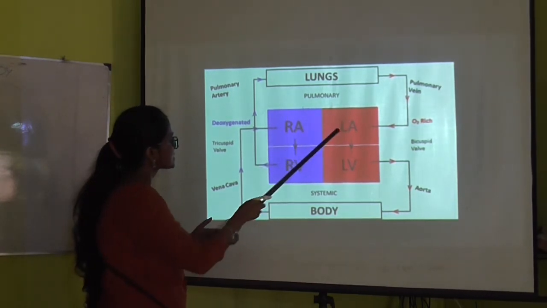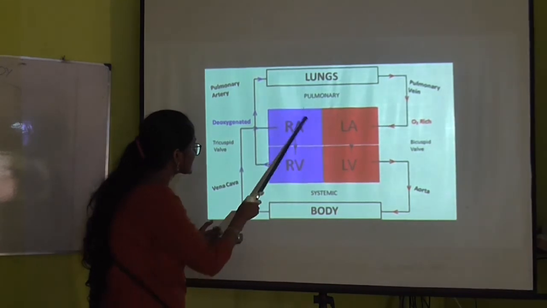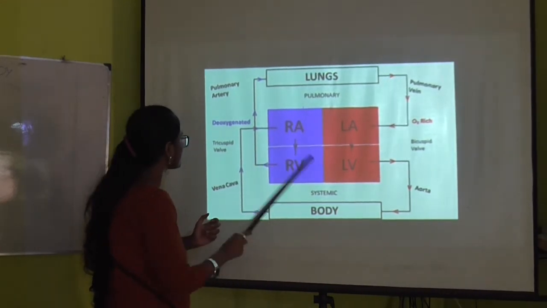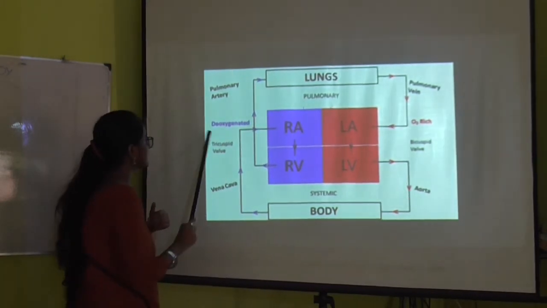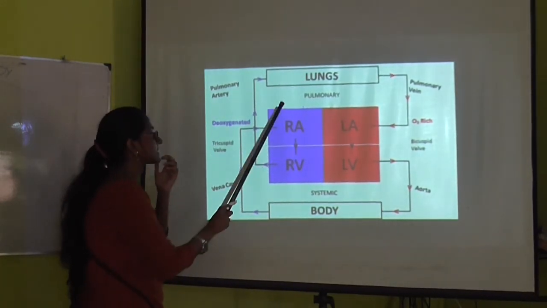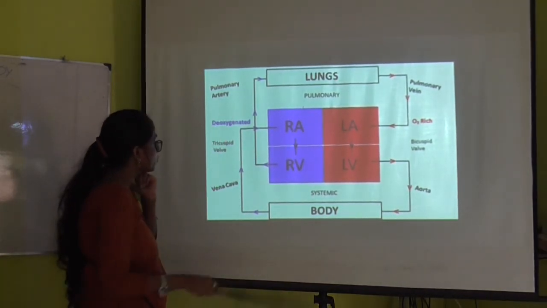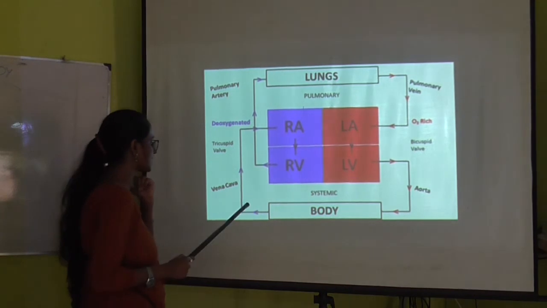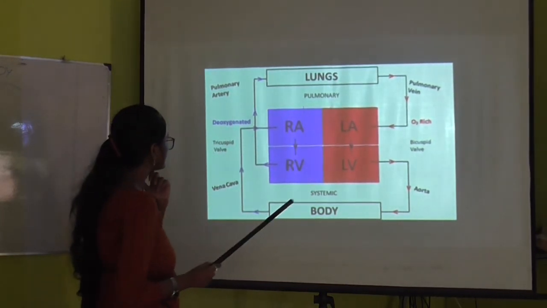Similarly, what is happening in the right atrium? The right atrium is receiving the blood from the body, but over here the case is different. What is that case? The deoxygenated blood is being received in the right atrium. By what is it receiving the deoxygenated blood? By the vena cava.